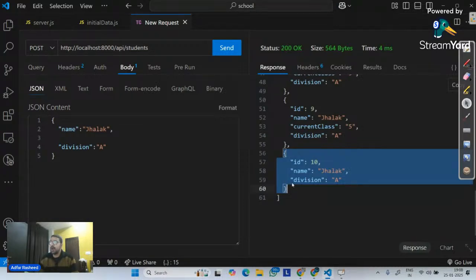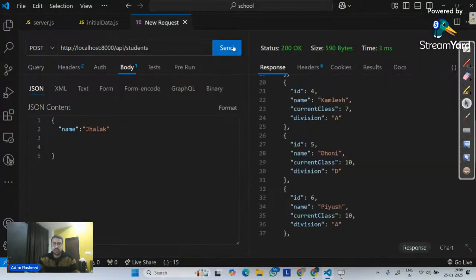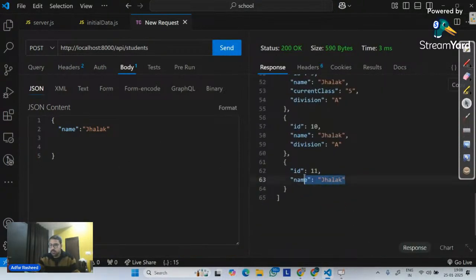This is called schema. A schema, a proper format, has to be followed. Right now, even if I remove this division as well, if I try to send a request, we can clearly see it. Actually, let me remove this over here. Let me try to send a request. Now it properly works and there's only 1 key. Should it happen? No.